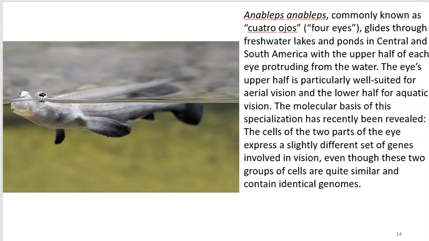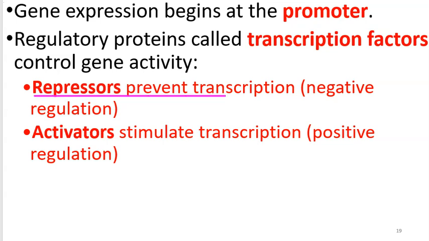And so gene expression begins at the promoter region, which is where RNA polymerase binds. Regulatory proteins are called transcription factors. So there's repressors, which of course prevent transcription, and there's activators. And all these are transcription factors. They're proteins, okay? And so here's an example of that, negative binding, no transcription. RNA polymerase can't bind. But maybe RNA polymerase does need this protein around, so if it's not around, it does bind.